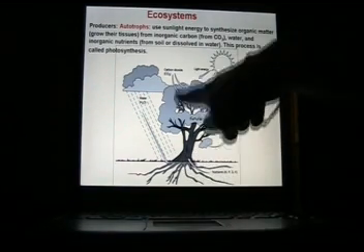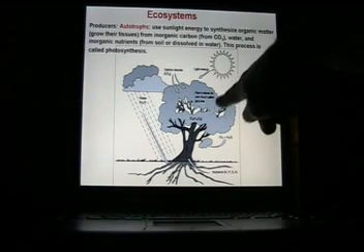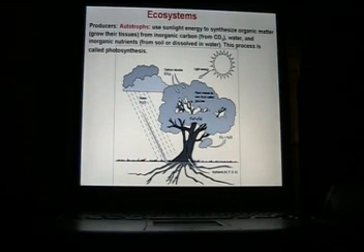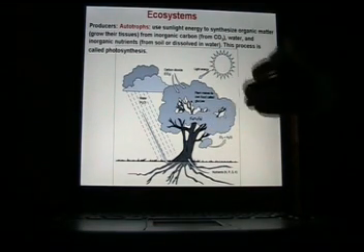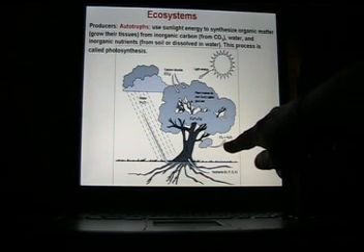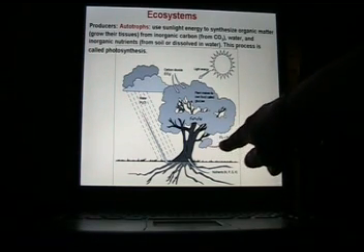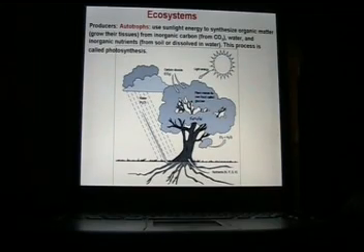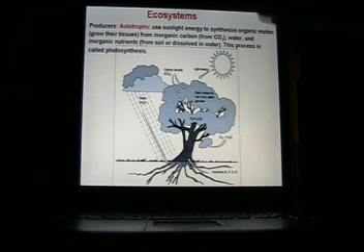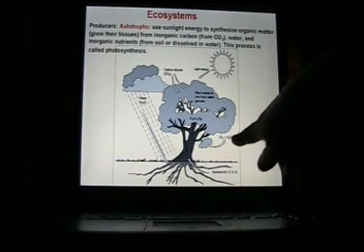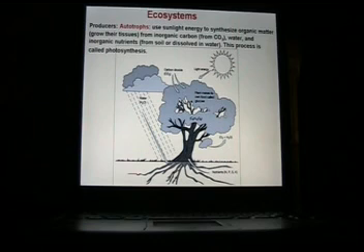And then all these things go into the tree and the plant makes its own food. The food it's made is a simple sugar called glucose. The formula for glucose happens to be 6 carbons, 12 hydrogens, and 6 oxygens. That's the simplest sugar. And you can also see that there's an arrow coming out of the tree. So what does that mean? That means that he takes in all these things and he builds his own food called glucose, but there's some waste products. Waste products for him, which are oxygen and water. These aren't waste products for us. This is great. We love trees because they give us lots of oxygen to breathe in the atmosphere.